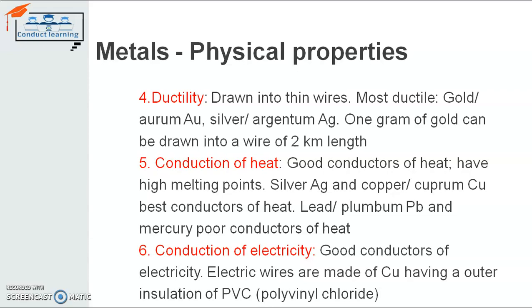That's why they are used for making electrical wires, and they are insulated by PVC on the surface. That is polyvinyl chloride. Polyvinyl chloride provides insulation on the wire's surface, so that you do not come in touch with the current that is flowing across the wire. Right?